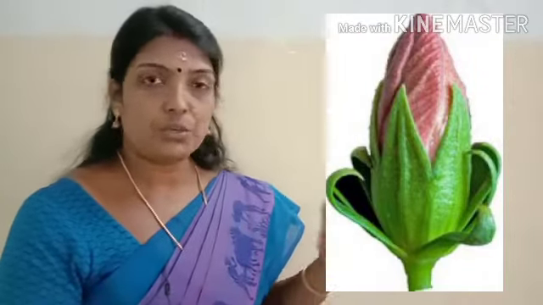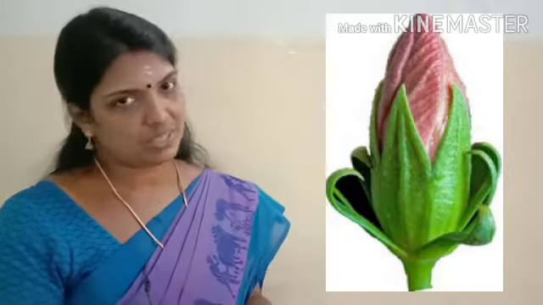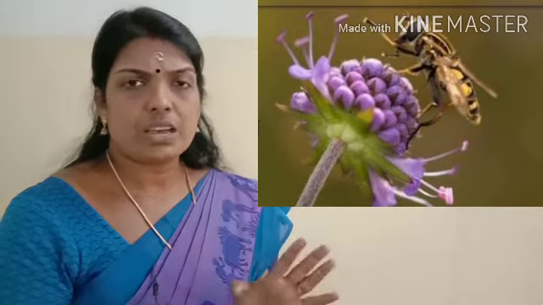And the corolla: we love flowers due to their attractive color, and that color is due to the presence of the corolla. The corolla is highly attractive in order to attract insects, and we know that 80% of flowers are pollinated with the help of insects.